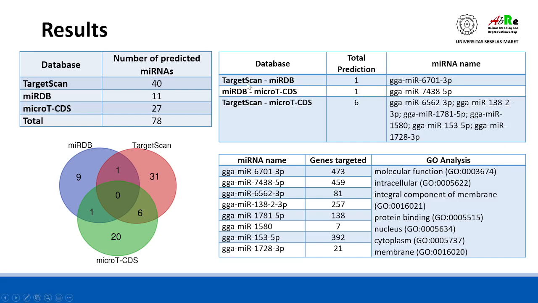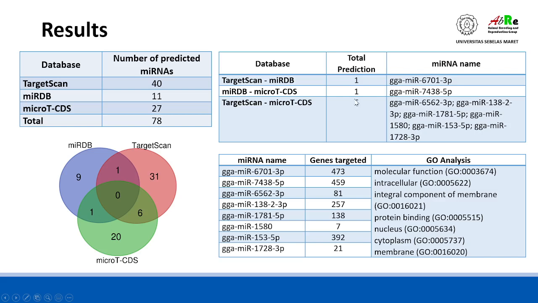One micro-RNA was clustered in the databases TargetScan and miRDB, namely gga-miR-6701-3p. GGA is the abbreviation of Gallus, meaning micro-RNA in chicken. Then one micro-RNA was also predicted in the databases miRDB and microT-CDS, and 6 micro-RNAs in TargetScan and microT-CDS.